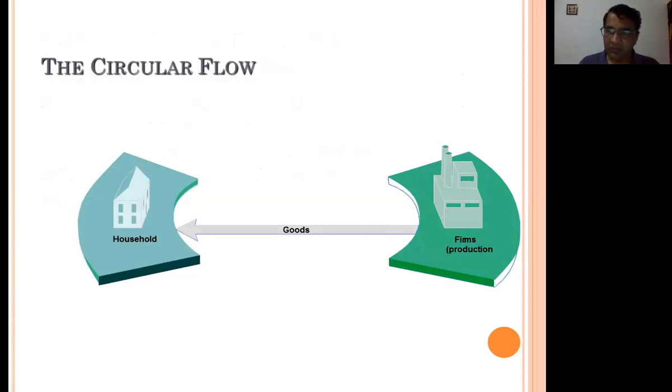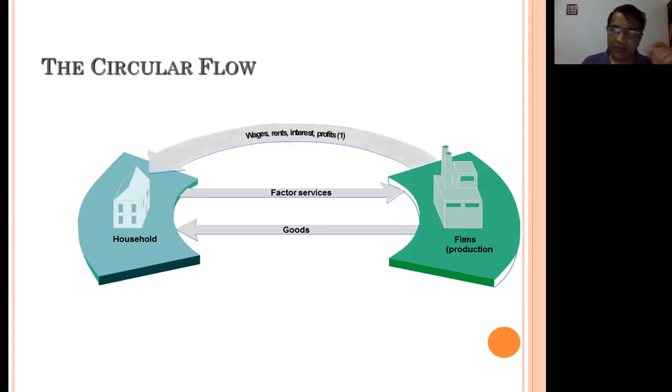The producer sector provides goods to the household sector, and this we will show by this arrow. The firms, or the producer sector, provide goods to the household sector, and then households provide factor services. There are four factors: land, labor, capital, and entrepreneur. The factor services are provided as land, labor, capital, etc.